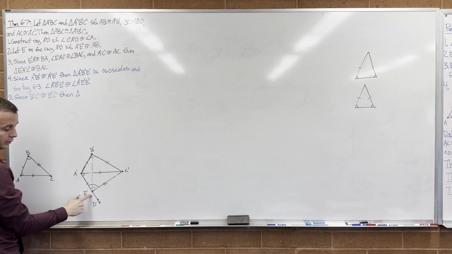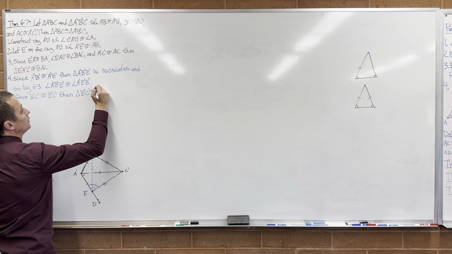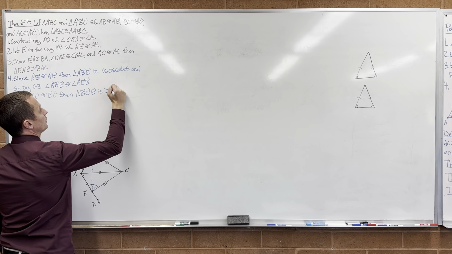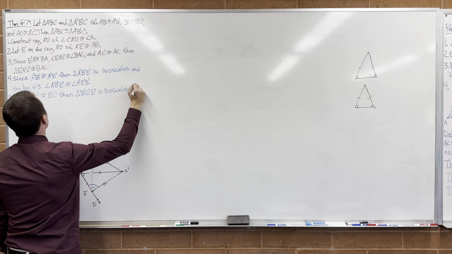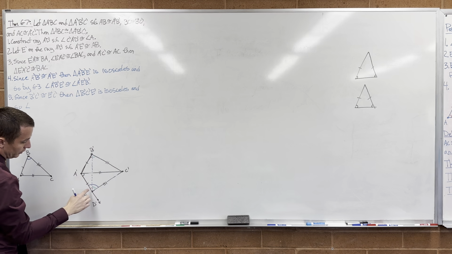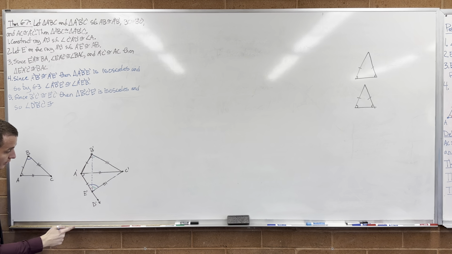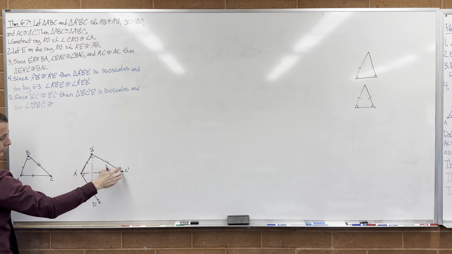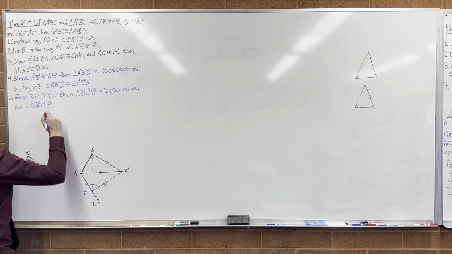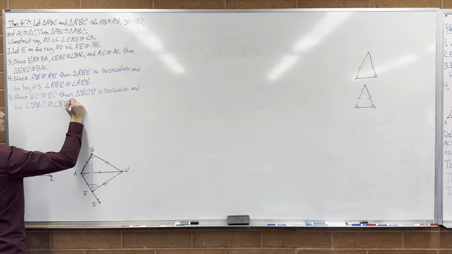B prime, C prime, E prime is isosceles. And so its base angle, angle D prime, B prime, C prime is congruent to, we said D prime, B prime, C prime is congruent to B prime, D prime, C prime. Angle B prime, D prime, C prime.